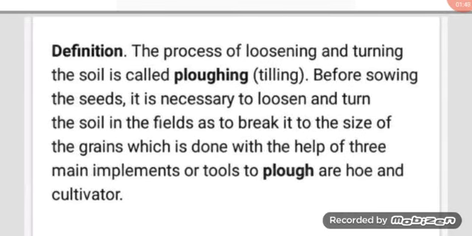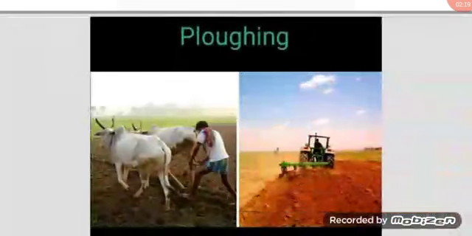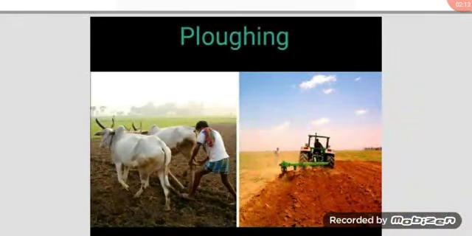The process of loosening and turning the soil is called ploughing or tilling. Before sowing the seeds, it is necessary to loosen and turn the soil in the fields so as to break it to the size of the grains, which is done with the help of three main implements or tools: plough, hoe and cultivator. This is the modern method and the old method of ploughing.